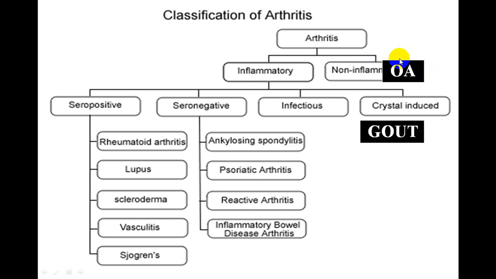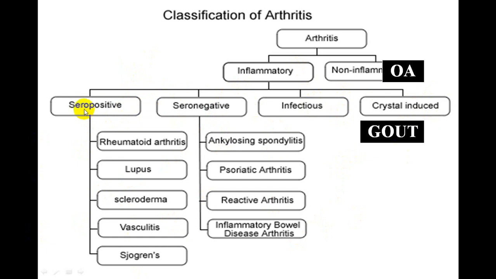So if you remove those two things, straightforward you can make a diagnosis that non-inflammatory variety, usually mono, occasionally poly, is osteoarthritis, while inflammatory is usually acute, sometimes chronic, and in that you divide further depending upon the investigation: seropositive, seronegative, after synovial fluid aspiration, infective etiology, non-infective etiology, and crystal induced. So this will be helpful to identify and differentiate the etiology.